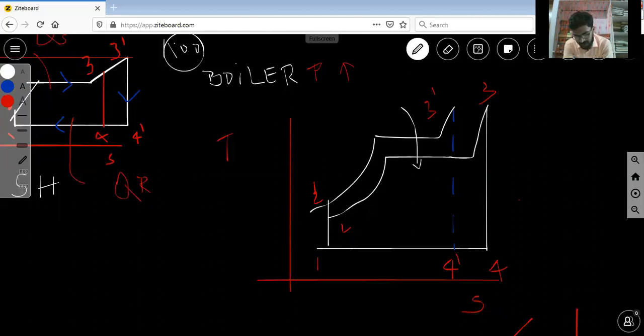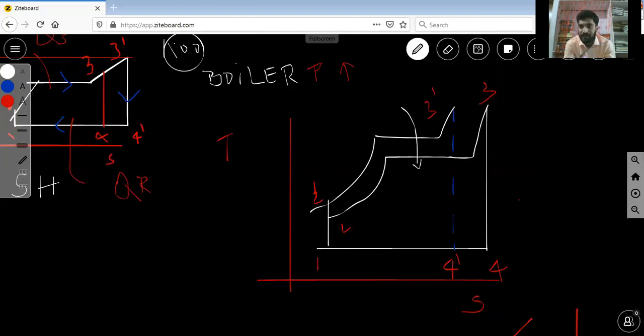Operating pressures of boilers have gradually increased over the years. In 1922, boiler pressures in steam power plants were maintained at 2.7 megapascal, that is 2.7 times 10 cubed kilopascal, or 2.7 times 10 to the power 6 pascals.